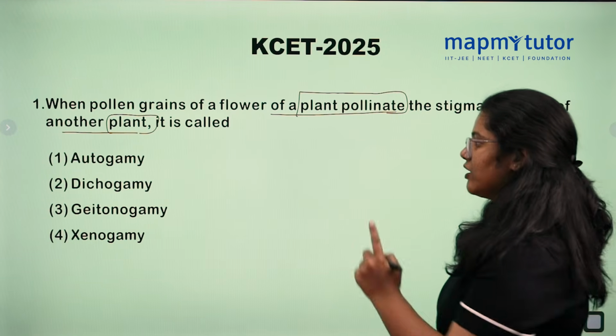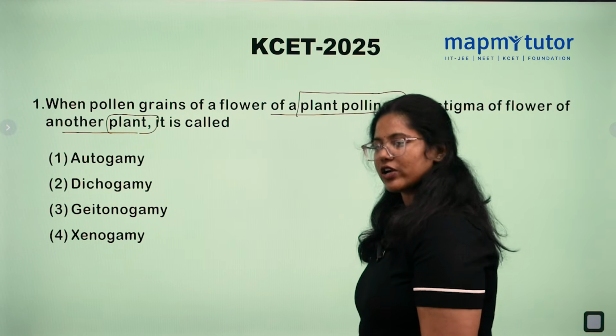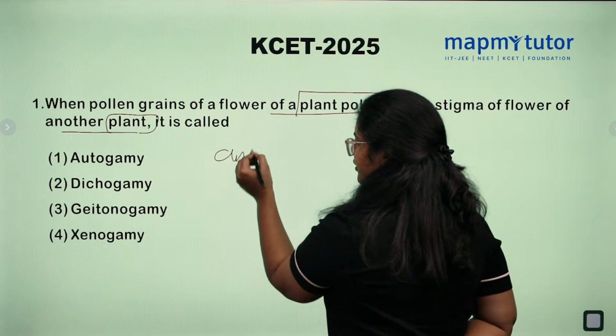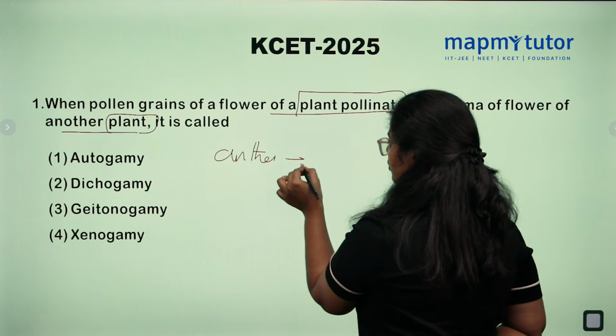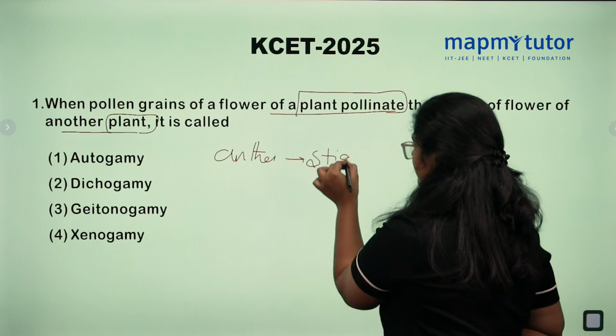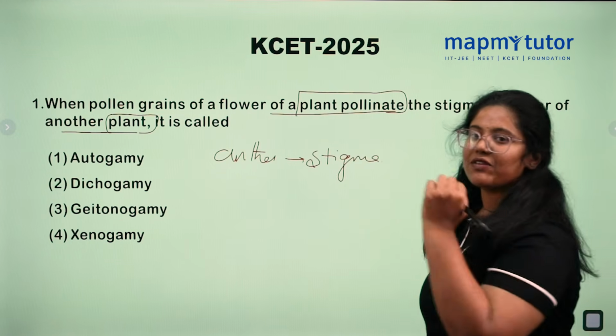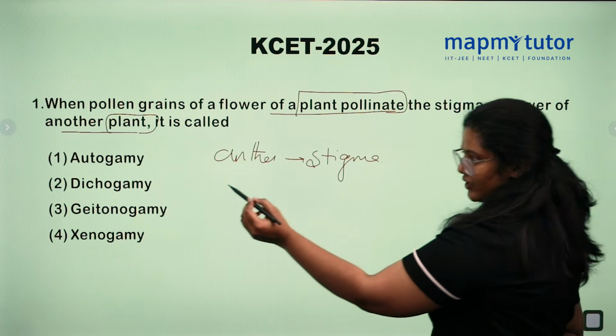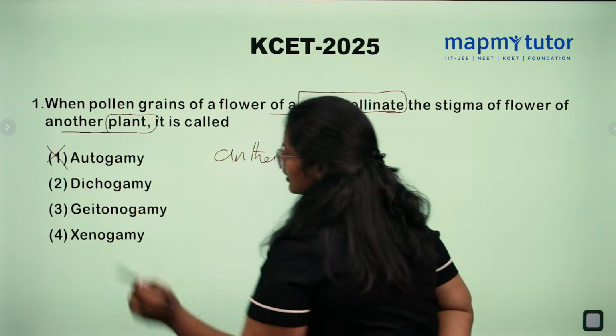Coming to options. First option is autogamy. What is autogamy? Transfer of pollen grain from anther to stigma within the same flower. So the pollination happens within the same flower. So option number 1 is wrong.